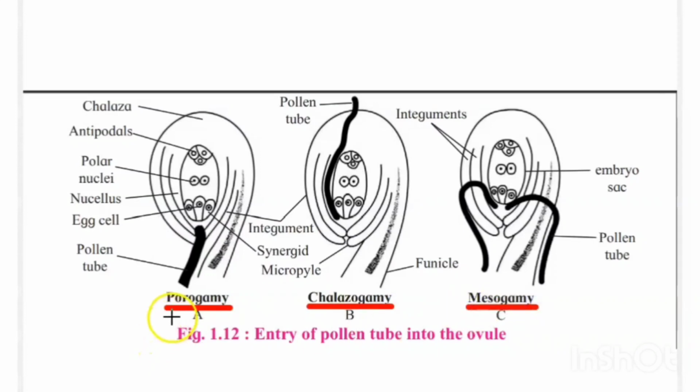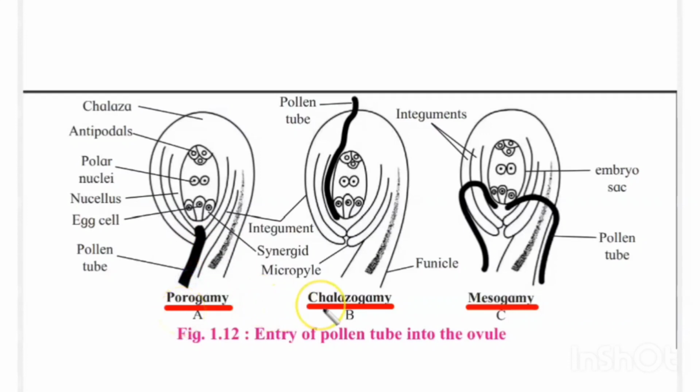In porogamy, the pollen tube enters the ovule through the micropylar opening. We know that the micropyle is the opening through which the pollen tube easily enters the ovule, and that way is called porogamy.